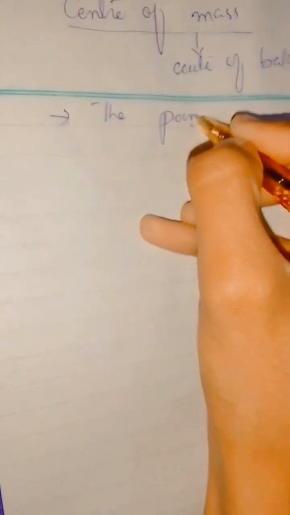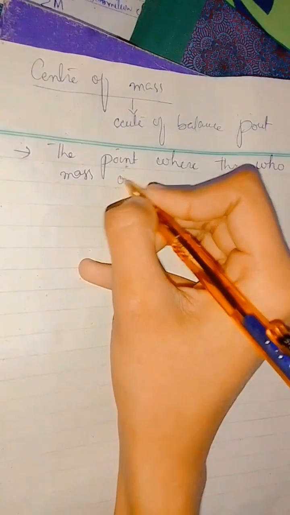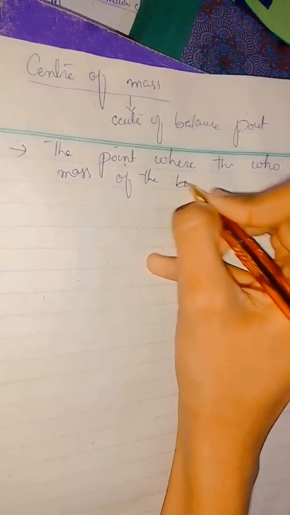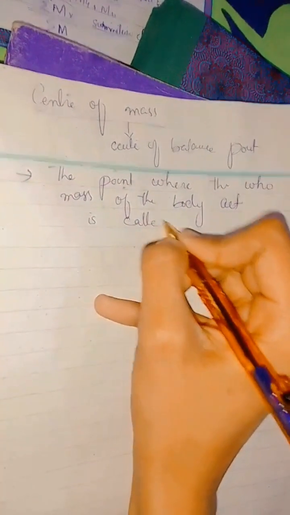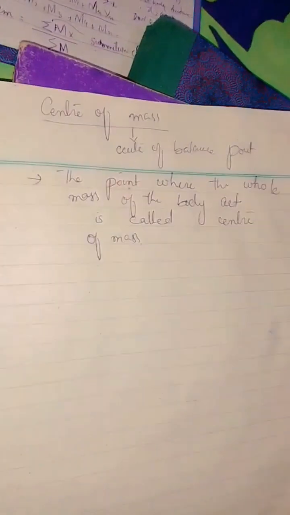Now if we write the definition: the point where the whole mass of the body acts is called center of mass.